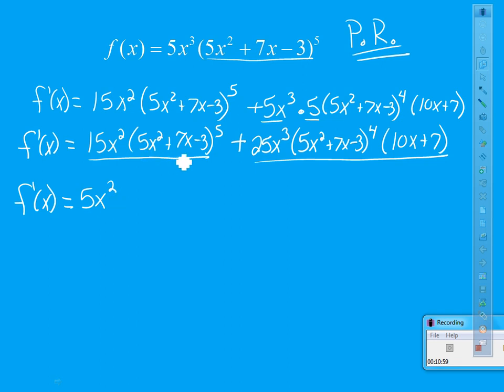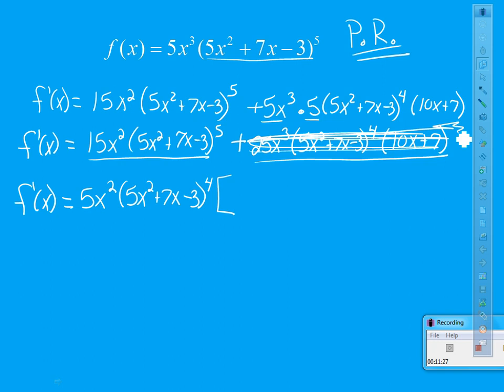If you compare the 5x squared plus 7x minus 3 to the 5th to the 1 to the 4th, well, they have 4 of them in common. So I got 5x squared plus 7x minus 3 to the 4th. Here comes a bracket because I'm probably going to have to simplify. So at this point, ignore this second term. Ignore it. Compare this term to this term. To go from 5x squared to 15x squared, I need a 3.